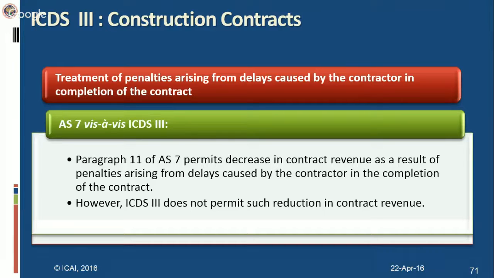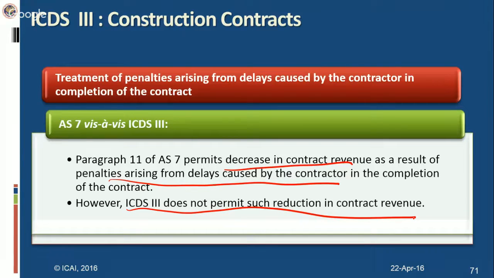Treatment of penalties arising from delays caused by contractors in completion of contract. AS7 allowed the decrease in contract revenue as a result of penalties arising from delays caused by the contractor. If there is a delay due to the contractor and penalty is payable, such penalty can be decreased from the contract revenue as per AS7. However, ICDS 3 does not permit such reduction in contract revenue.